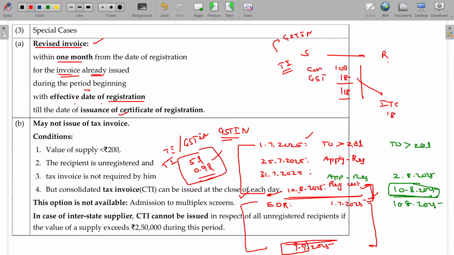But what happens in this case, sir? He loses that benefit. In this case, if you miss registering within 30 days, you are not eligible for a revised tax invoice. Then this GST cannot be collected, but you have to pay it out of your own pocket.